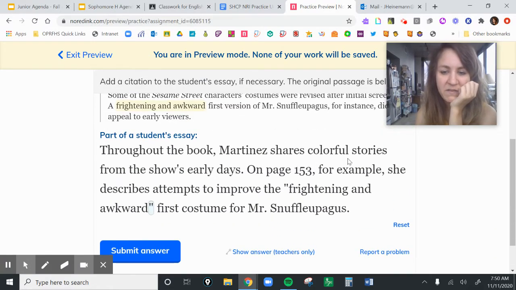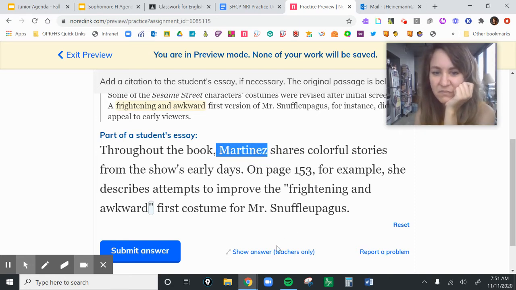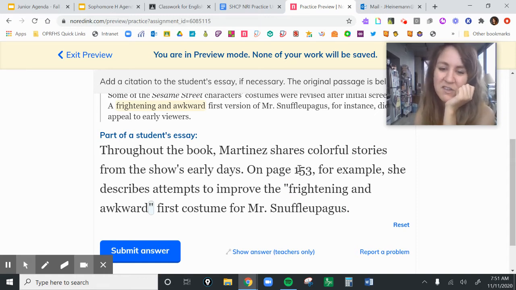All right, on page 153, for example, she describes attempts to improve the frightening and awkward first costume for Mr. Snuffleupagus. All right, so we have our page number. We have Martinez up here, even though it's not in the same sentence. We still have the citation. A good hint is that they're not even letting you put it at the end, and you know that it would always go at the end. So we don't need a citation. But also, obviously, we have our page number and our author name up here.